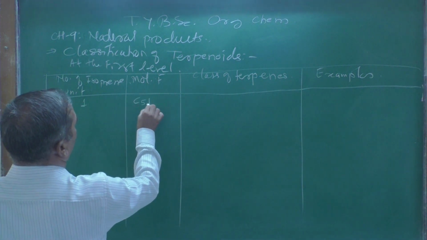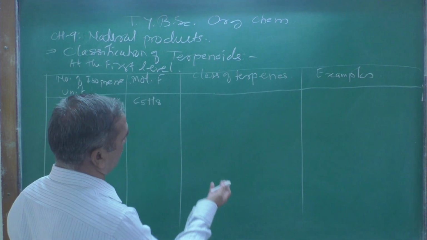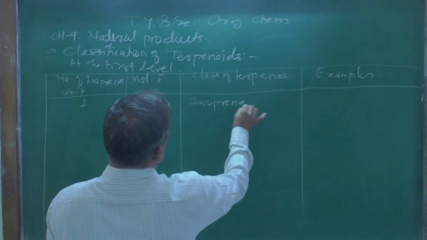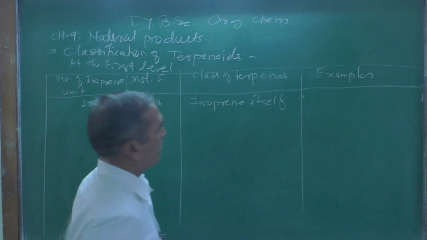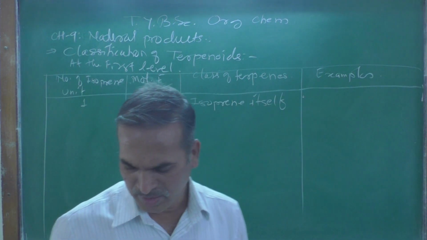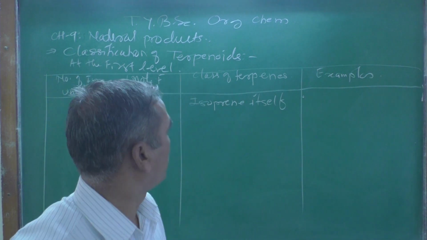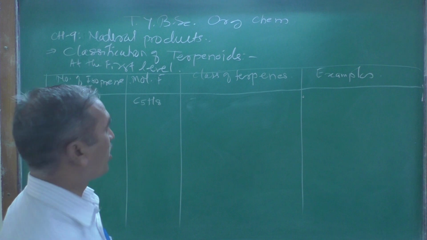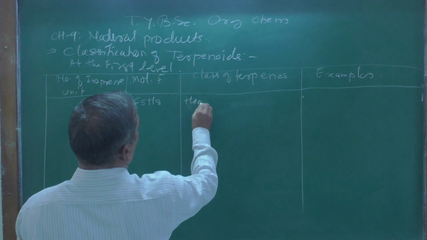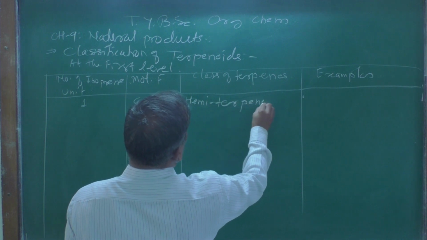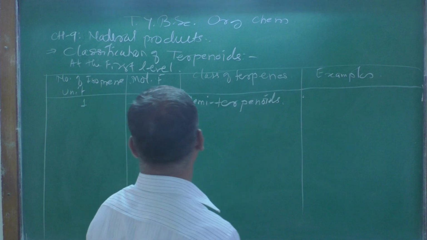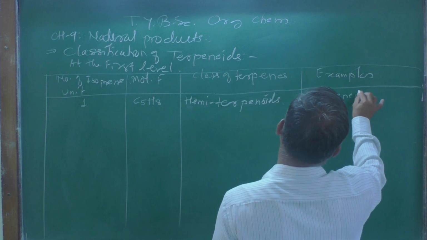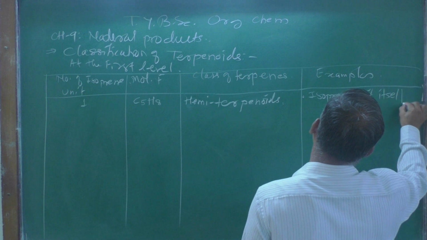Let us see the first one. We know that the molecular formula of the isoprene unit is C5H8. The class of terpene is a hemiterpenoid, and the example of this is the isoprene unit itself.